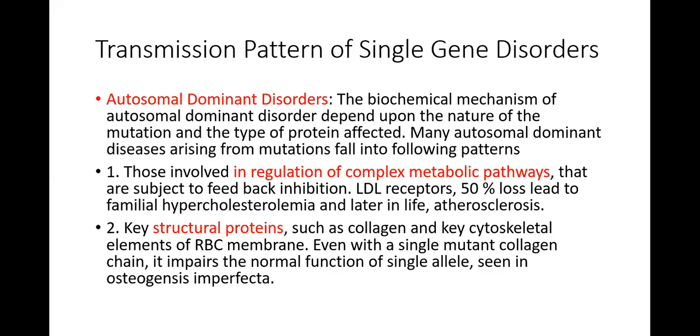You are going to study osteogenesis imperfecta in detail in your fourth year, where the bones are brittle. Brittle bone disease is the other name given to this condition. So either the metabolic pathways are defective because of feedback inhibition, or there are defects in the structural proteins, which can lead to cytoskeletal changes in the red blood cells, or other diseases like osteogenesis imperfecta.